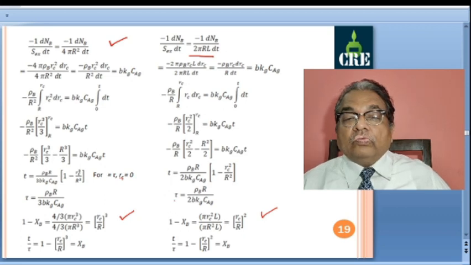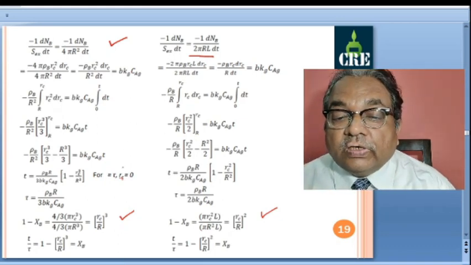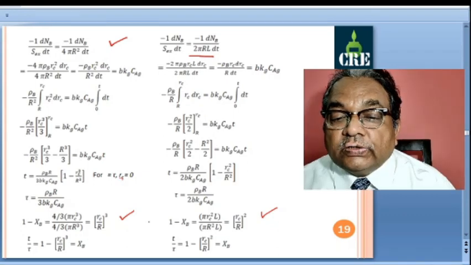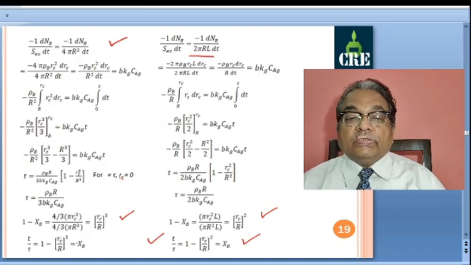So T by tau, when I write this ratio, again fractional time T by tau. So what we get is 1 minus RC by R whole square, this one. This cancels out. And from this definition, 1 minus RC by R whole square is equal to xb. So you can see for both the geometries, this T by tau equals xb is the same.